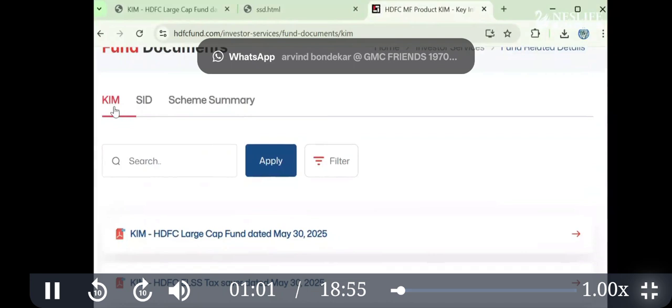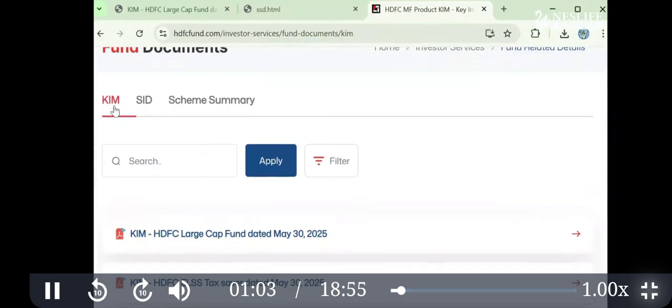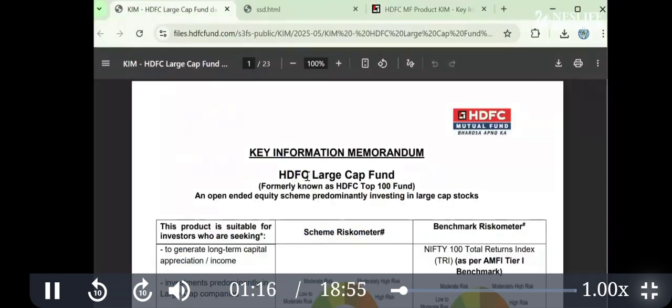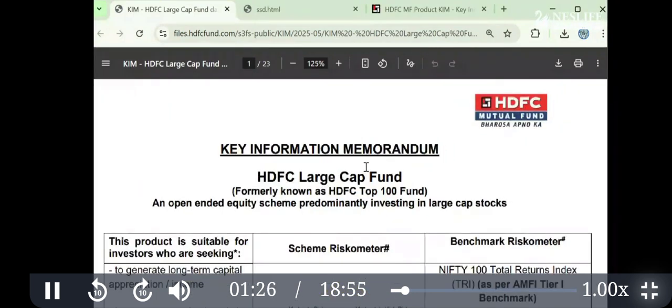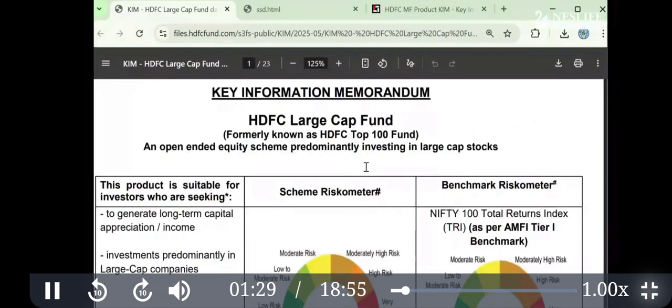Now fund, there is a KIM, that is a key information memorandum. Then scheme related is scheme information document and summary as well. So these are the scheme related documents. I selected KIM, that is this one. I'll explain word by word, so henceforth, you will be able to read yourself. This is empowerment, power of knowledge.